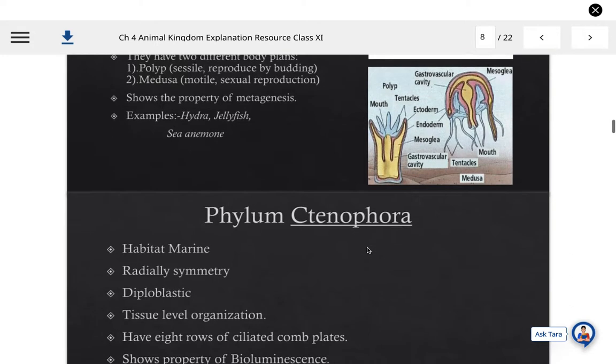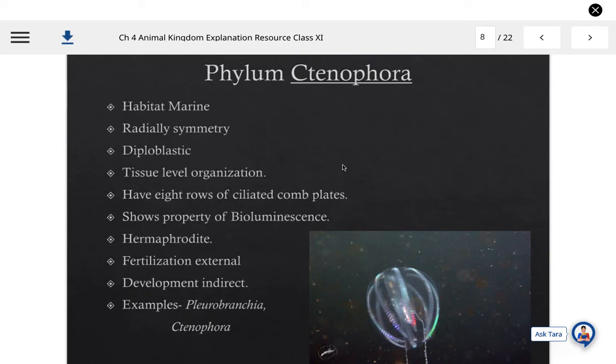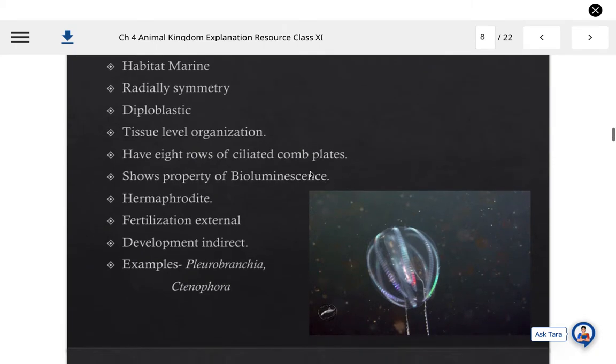Now coming to the next phylum, that is phylum Ctenophora. Phylum Ctenophora, which is the third phylum of the animal kingdom, in this phylum there are few species included. Habitat wise they are marine animals. Symmetry wise they are radially symmetrical, and on the basis of germinal layers we can differentiate them as diploblastic, and tissue level of organization is present in these animals.